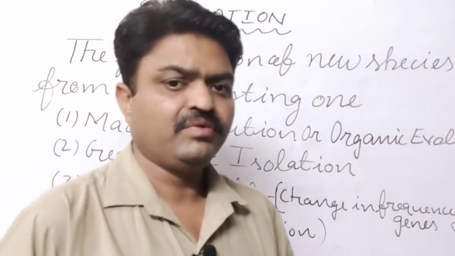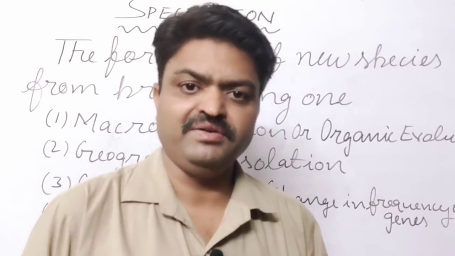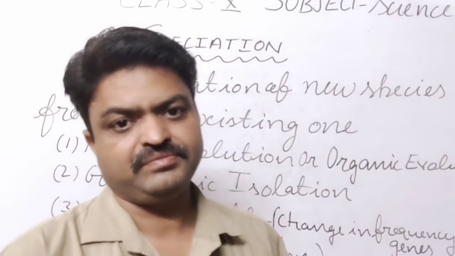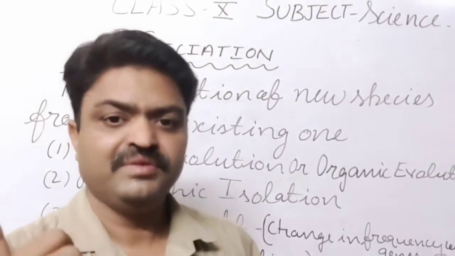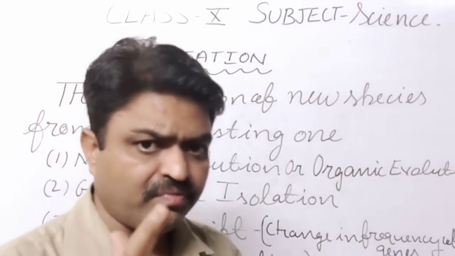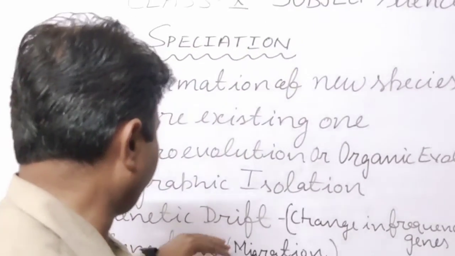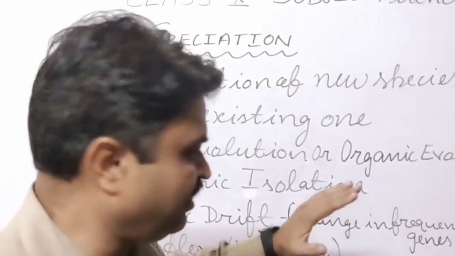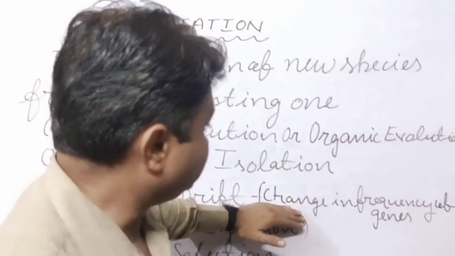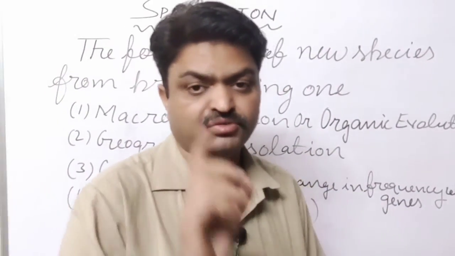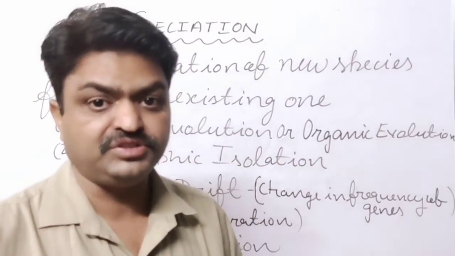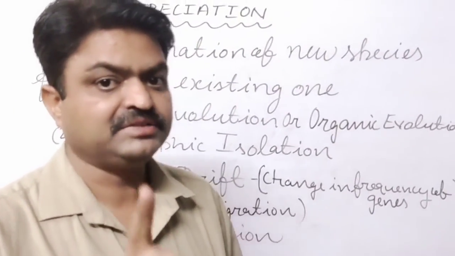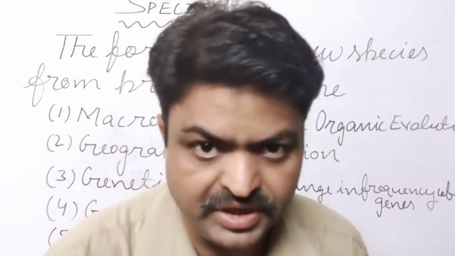Due to that, student, only green beetles survive, and those green beetles form the new species, and the red beetles are vanished. So it is also a major factor of speciation, student: genetic drift. What is genetic drift? Again I am revising you. The change in the frequency of genes, student. The change in frequency of genes by chance or accidentally is known as genetic drift, student.